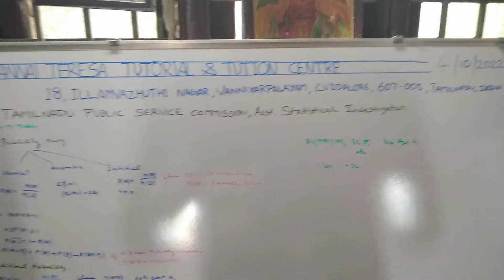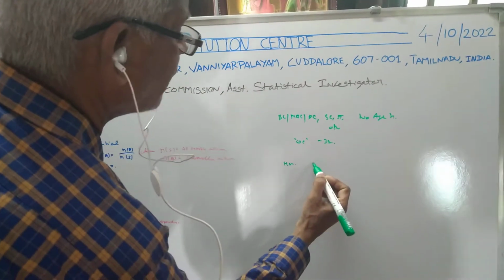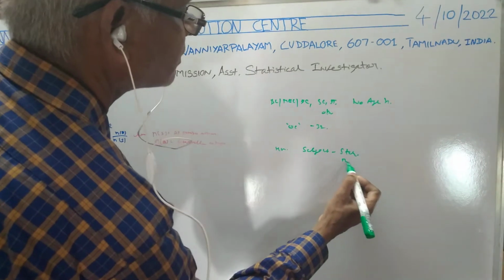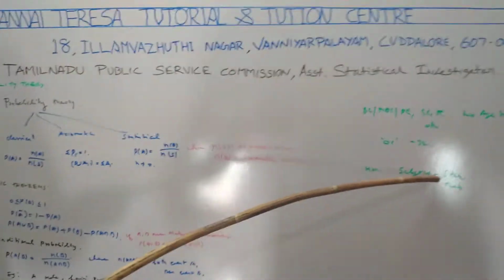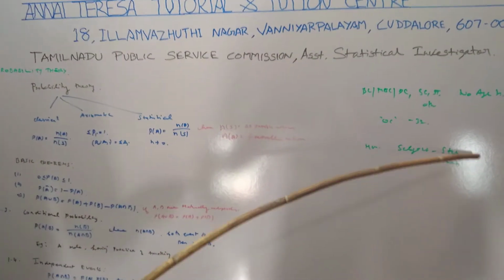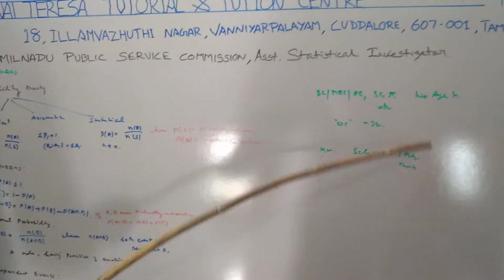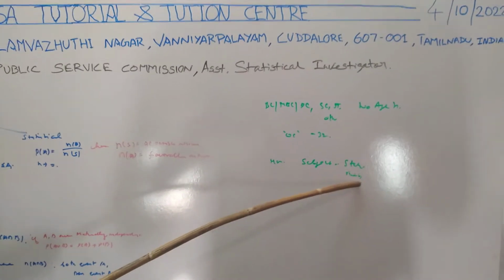Regarding the paper pattern, in the morning session our subject is statistics or maths. If you are a BSc Computer Science, BSc Mathematics, or BA Economics student and are interested in writing statistics, you can choose statistics as the optional subject. Otherwise, you can write mathematics.